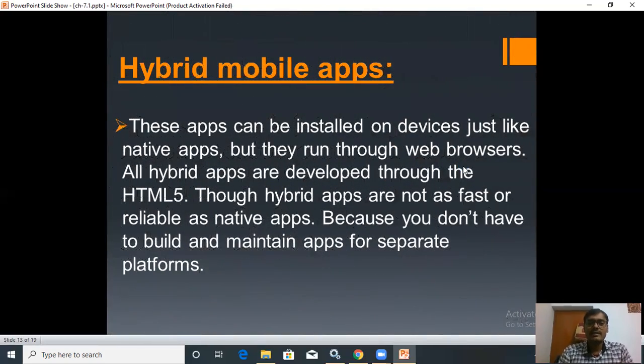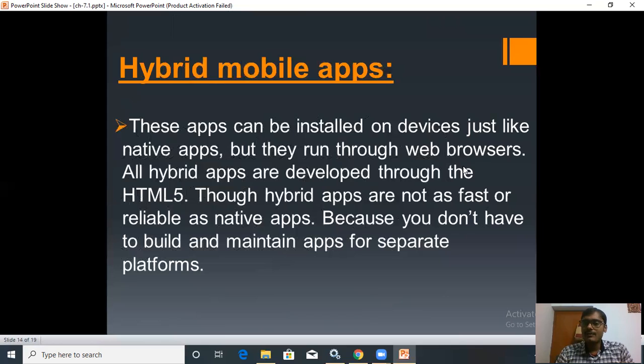Now coming to the third one, hybrid mobile apps. These apps can be installed on devices like native apps, but they run through web browsers. Without web browsers, they can't run. And all hybrid apps are developed through the HTML5 language. Now you can see the next point.